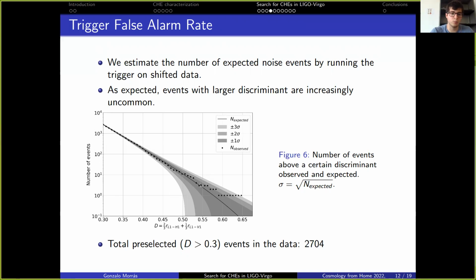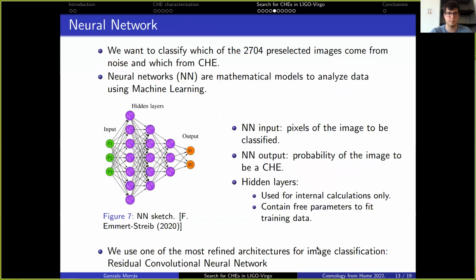Okay, we have also shown here with the dots the actual number of events that we obtain whenever we run this trigger on the data without doing any shifts, which we observe to be consistent with the number of expected events. Okay, so putting the trigger discriminant threshold at 0.3, we preselect 2,704 images. What we will want to do now is classify which of the 2,704 preselected images come from noise and which come from close hyperbolic encounters.